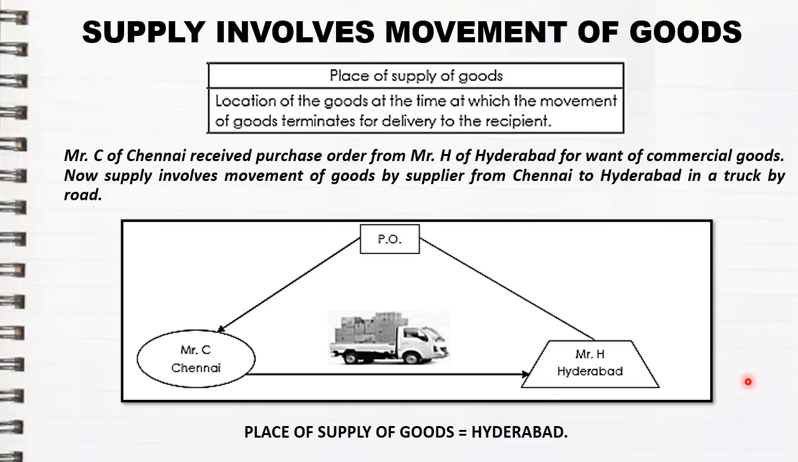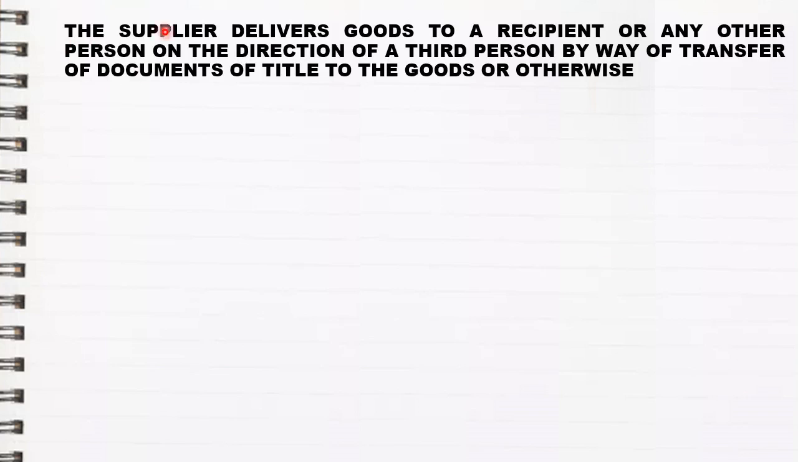Now let us start with the next rule. The next rule states that the supplier delivers goods to a recipient or any other person on the direction of a third person by way of transfer of documents of title to the goods or otherwise. So here in the second rule, the supplier will deliver goods to a recipient on behalf of the third person. So here three parties are available: the supplier, the recipient, and the third person. On the direction of the third person, the supplier will give goods to the recipient.